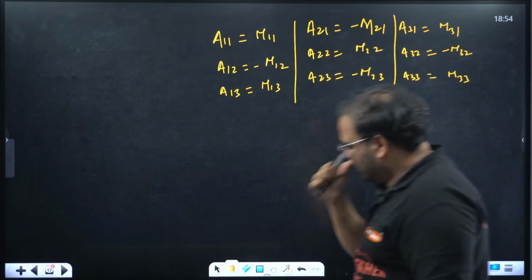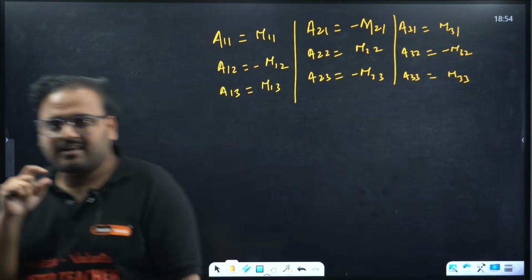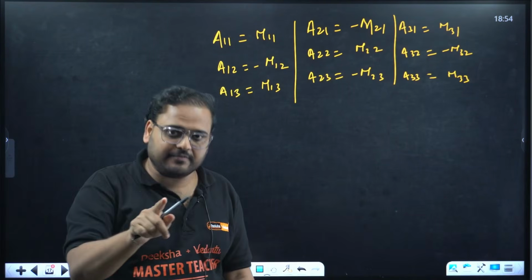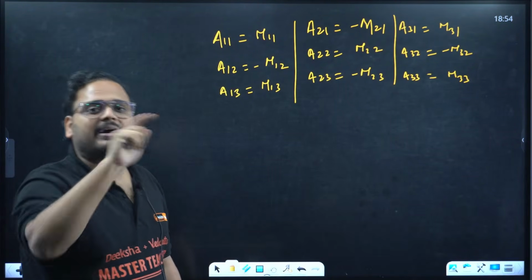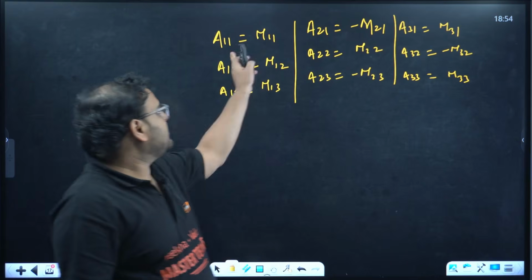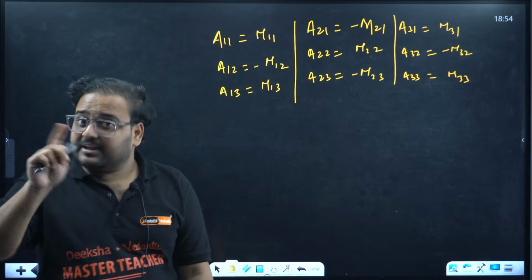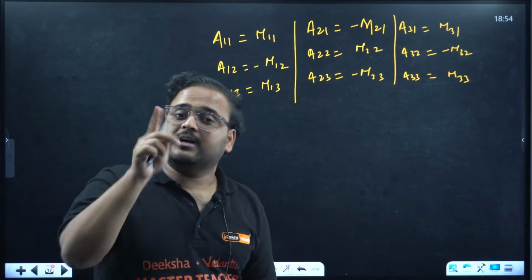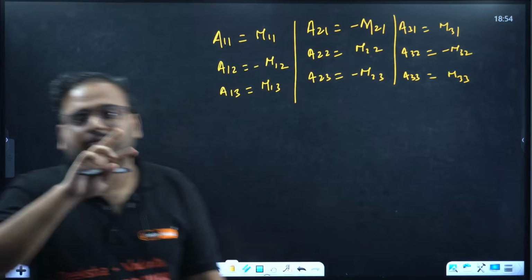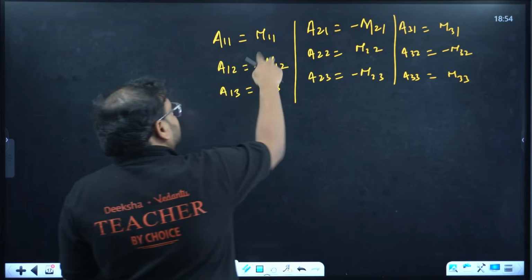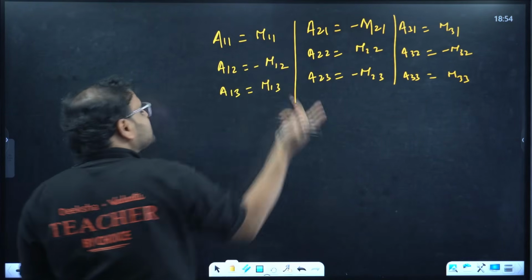And A33 is equal to what? M33. So whenever the sum of the position i and j is even, the sign of cofactor and minor will be the same. Can you see? They are equal actually. But if the i plus j value is odd, then the sign will be reversed. This is positive, this becomes minus. If it is minus, it becomes plus.